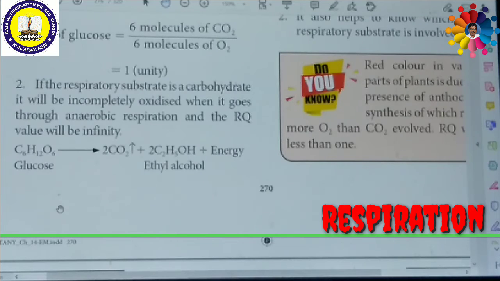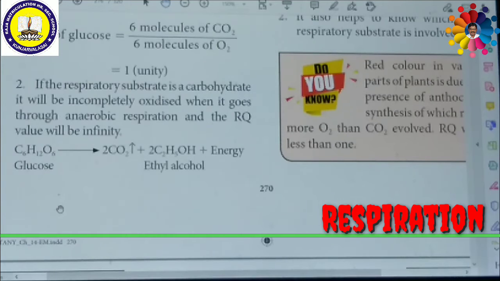Here the amount of carbon dioxide evolved is 2 molecules, and the amount of oxygen consumed is 0. So the respiratory quotient of anaerobic respiration of glucose is 2 molecules of carbon dioxide evolved by 0 molecules of oxygen consumed. So 2 by 0, and any number divided by 0 is infinity. So the respiratory quotient of glucose by anaerobic respiration is infinity.